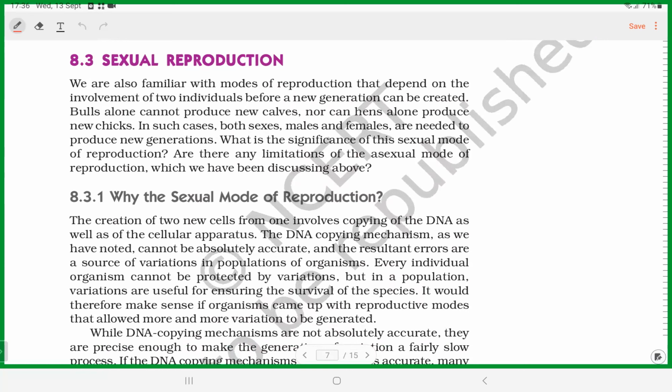Okay, when can you call the reproduction sexual? Tell me when you can call a kind of reproduction sexual.